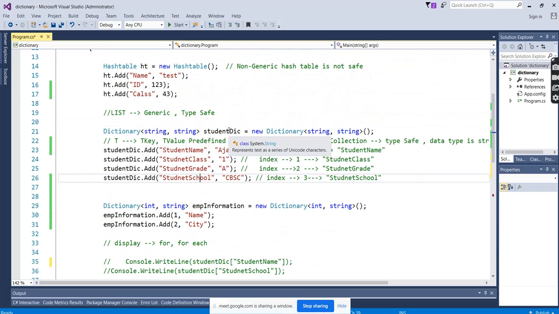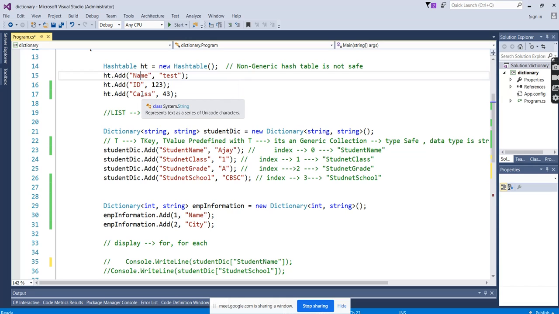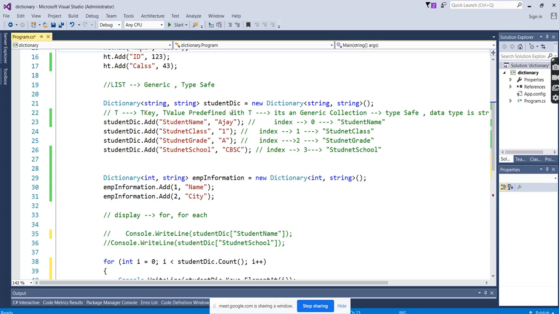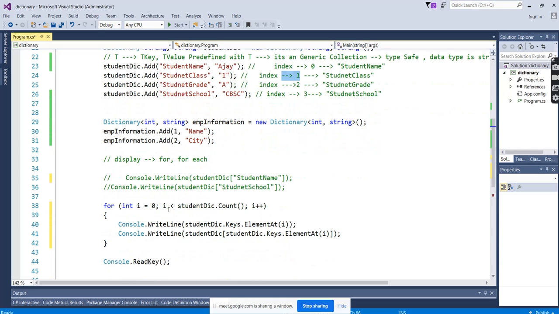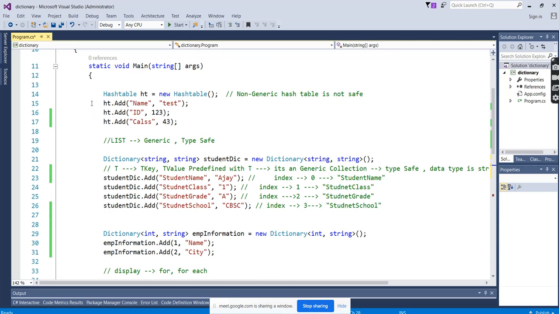Okay. So in a hash table, if you have observed, the output will not be in the same order as we gave here: name, ID, classes. It will come in random order. But in dictionaries, it will come in the same order as we kept here, because the indexes follow the same order in which we created them. Like in an array, the first value has index 0, the second value has index 1, so it will display in the same order because we are calling in the same order, keep incrementing from 0. In the hash table case, the indexes are not 0, 1.